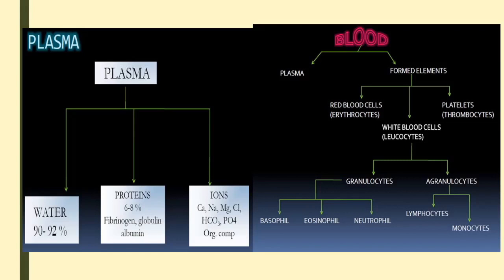That means the ability to fight against invading germs. How it helps: the majority of the globulin takes part in the formation of antibodies. The nature of antibody is immunoglobulin. So the antibody helps in fighting against invading germs and protecting us from contracting diseases. So it is helping in immunity. The third component of plasma protein is albumin. Albumin helps in regulating the osmotic balance.